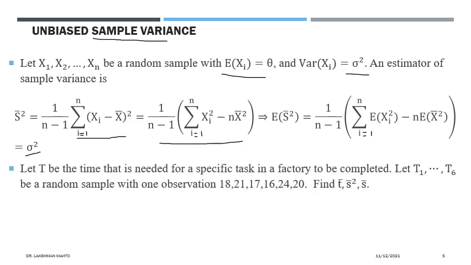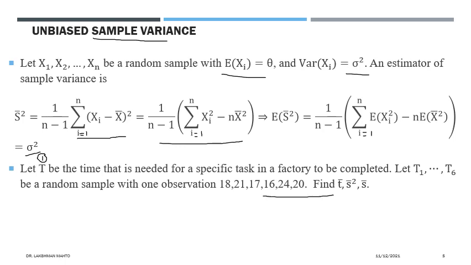So I'm taking one example here of how we generally define those estimators. Consider T as the time that is needed for a specific task in a factory to be completed. Let T1, T2 up to T6 be a random sample of size 6, and we observe only one observation. That means only one value of that sample. There would be various samples of size 6.